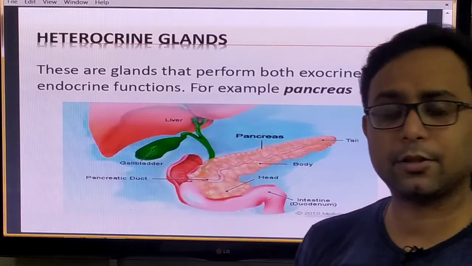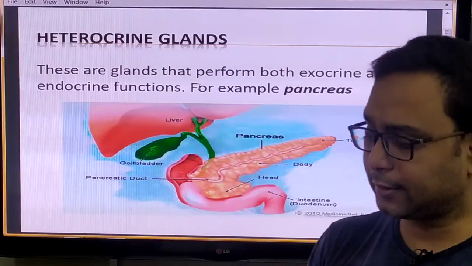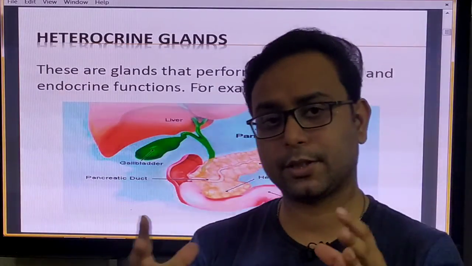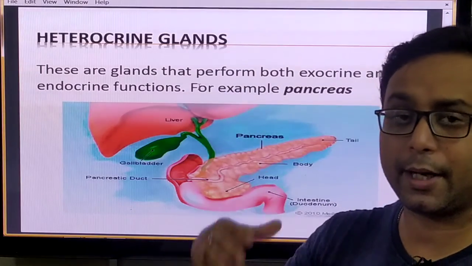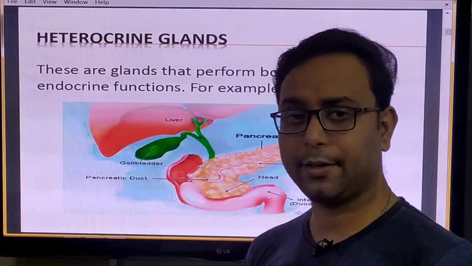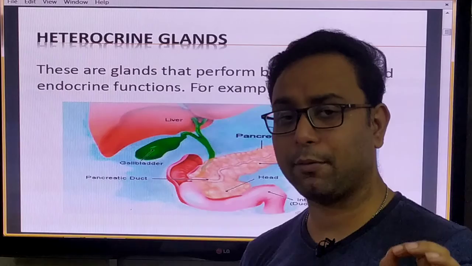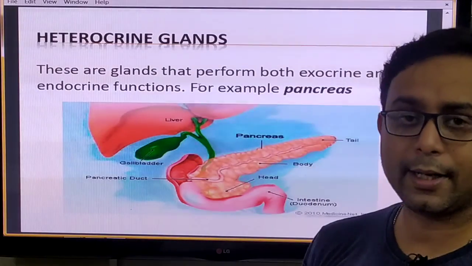Another type of gland also present in our body is the heterocrine gland. This is a mixture of two, that means a mixture of endocrine and exocrine glands. So this is called the mixed gland or the heterocrine gland. For example, the pancreas. So these are the three types of glands: exocrine, endocrine, and heterocrine glands.